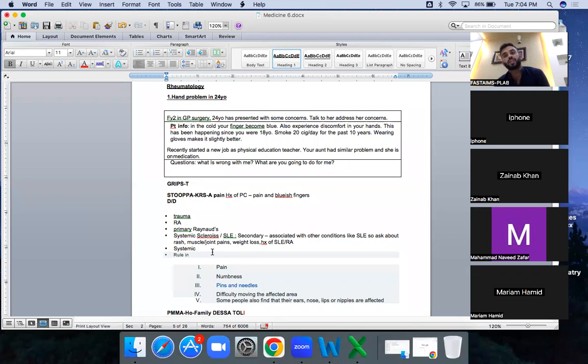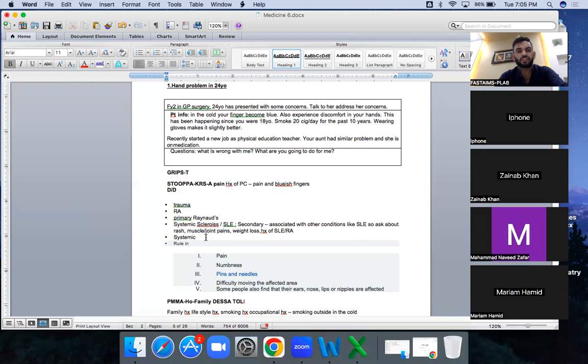Actually, here you need to rule out all of the rheumatology. You need to go through a lot of rheumatology scenarios. Okay, the DD is not rheumatology alone; here it is trauma and rheumatology. Different diseases of rheumatology are the DD here, because with Raynaud, one is primary Raynaud and one is secondary Raynaud. Secondary Raynaud is associated with many other diseases, like rheumatoid arthritis. Especially systemic sclerosis and SLE are very much linked to Raynaud. Okay.